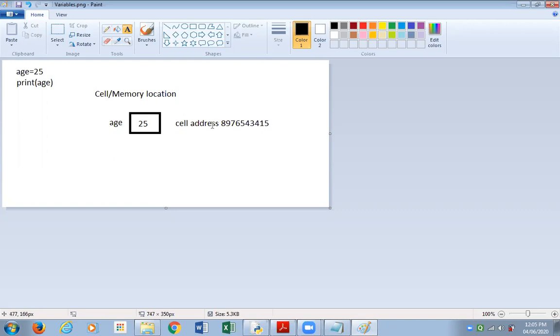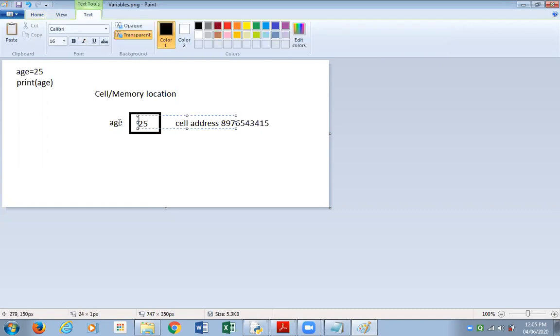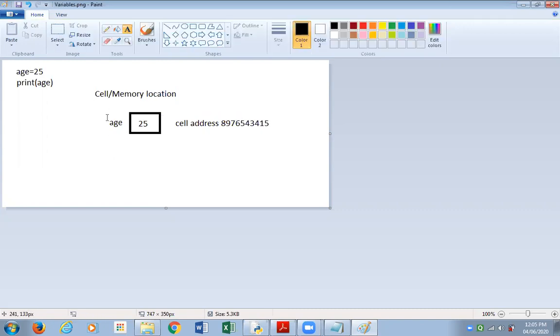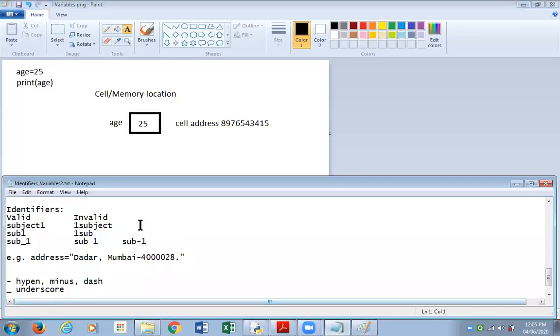Now what we have done is, since these cell addresses are very lengthy and very tedious to remember, when we keep a value in a cell, we give a name to that cell. We tell Python to give a name, like we're giving the name age in the statement age equal to 25. These names are called variables or identifiers. So in that sense, we are telling Python that I'm not interested in using your cell addresses. I would prefer using variable names or identifiers.